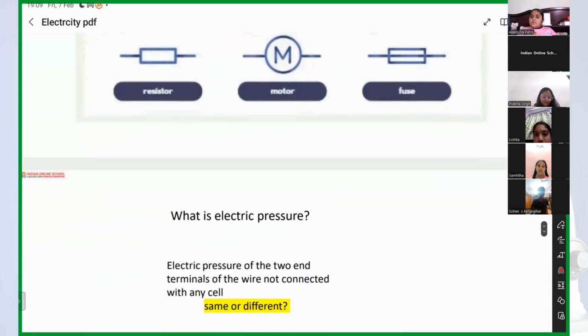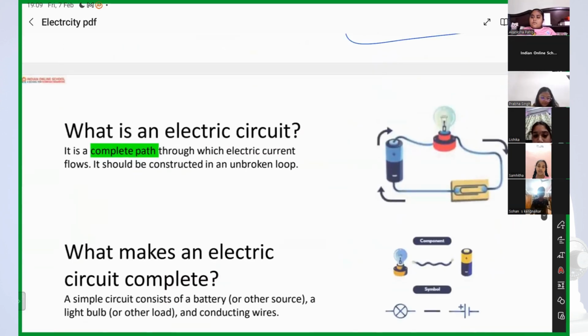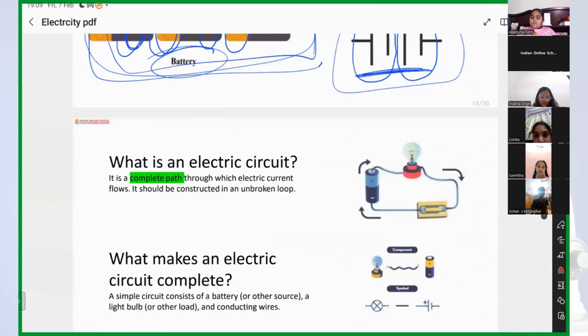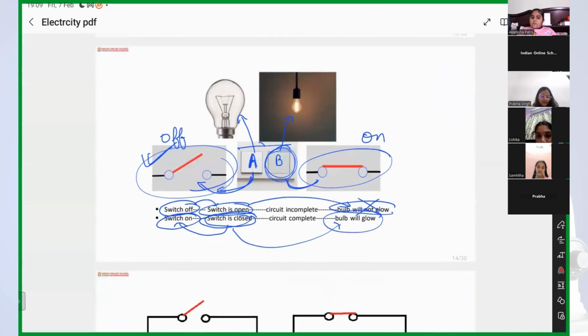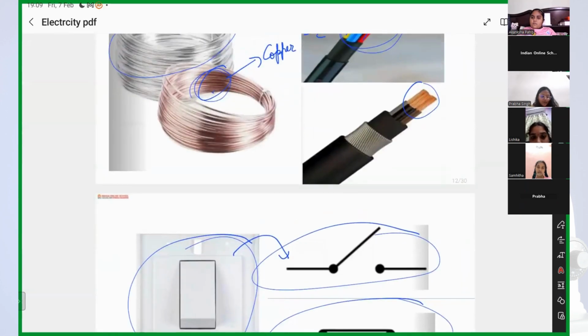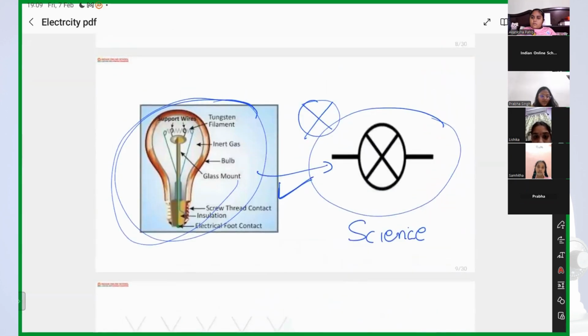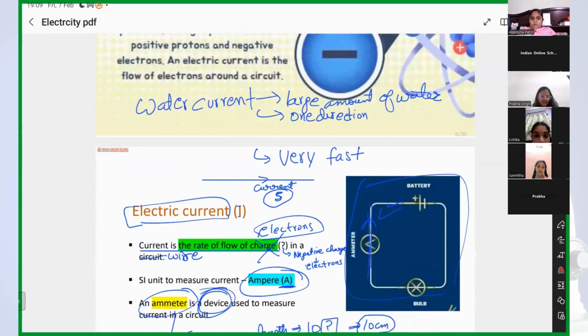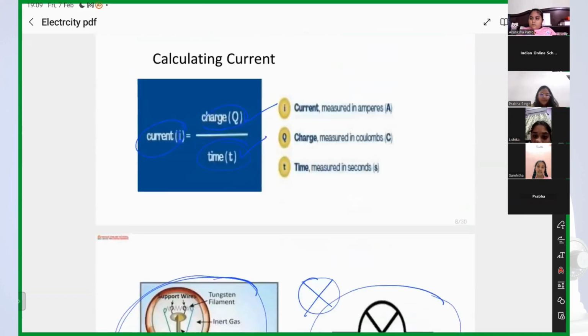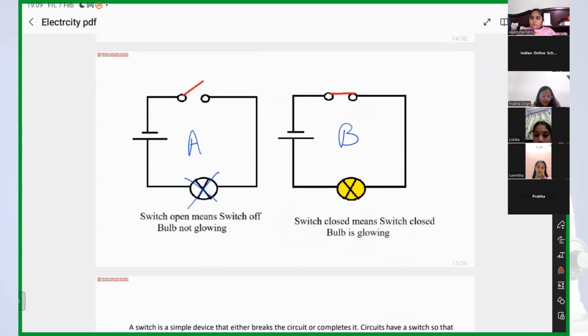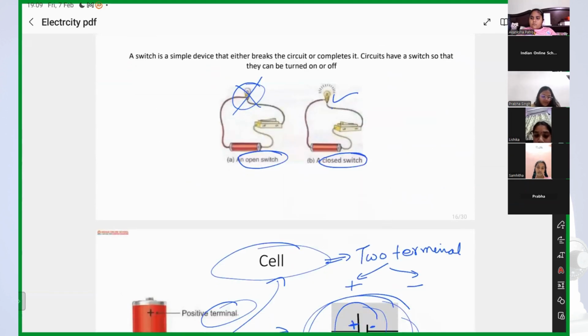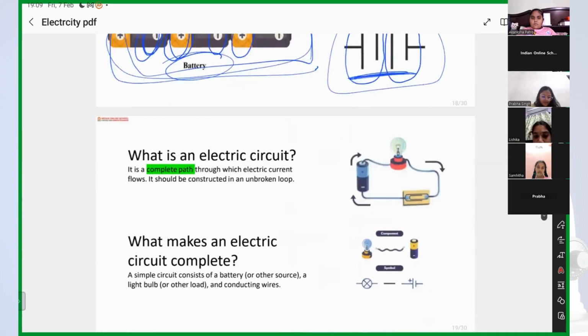Okay, fine. Now you have seen wires, battery, cell, everything, right? Now we will see what an electric circuit is. Yes, guys.